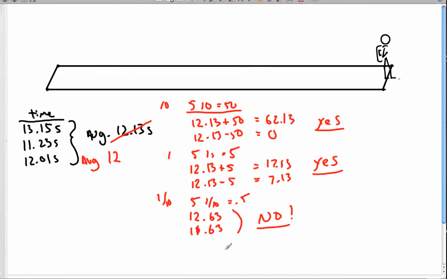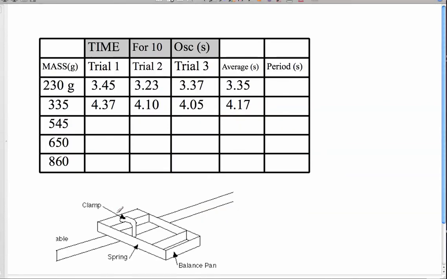All right, the last example that I want to look at is an example dealing with some data from an experiment. So here is some data from an inertial balance experiment where we put different masses on and found the different times for 10 oscillations. And so what we're going to do is do the confidence procedure on one of these. Let's choose this row of data right here. We don't want to do the confidence procedure between data points, but just within data points.